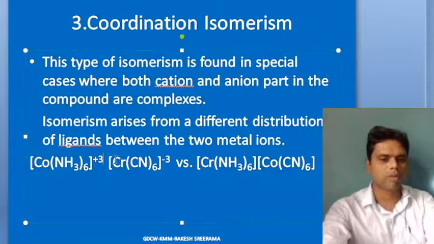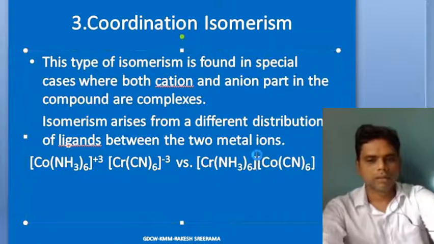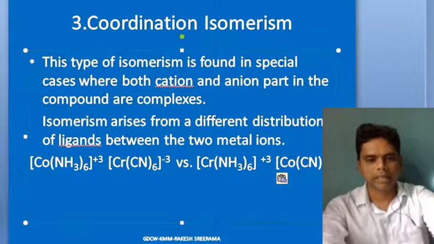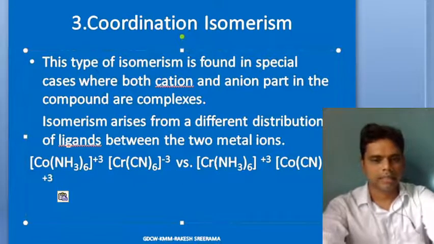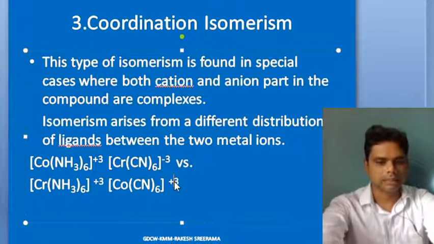So you write the charge, and this becomes minus 3.